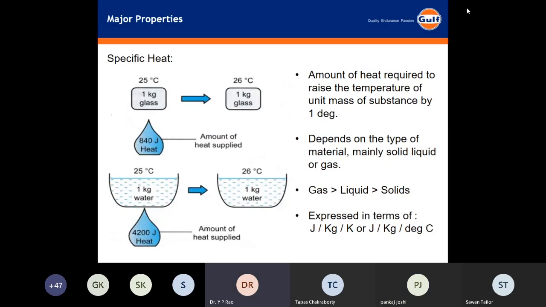Whichever fluid has a higher heat capacity, you can reduce your tank capacity. Since that has a 10% higher specific heat, first of all, 10% won't make a difference. Most of the products, if they are hydrocarbons, will be in a similar range. At maximum it may vary by plus or minus 2%, depending on the composition variation.